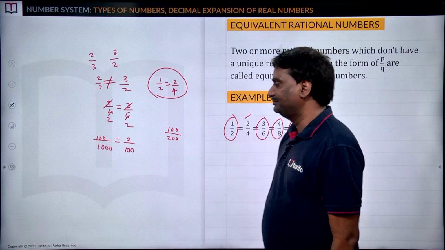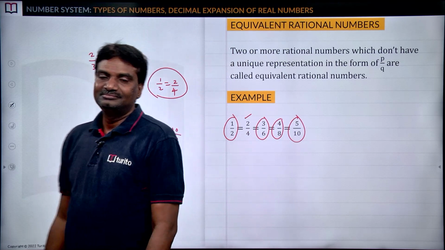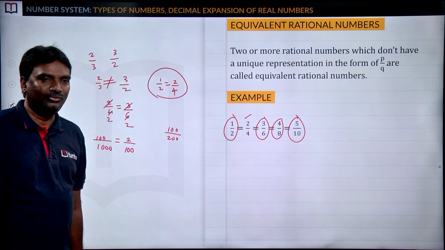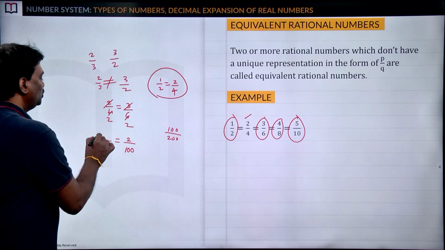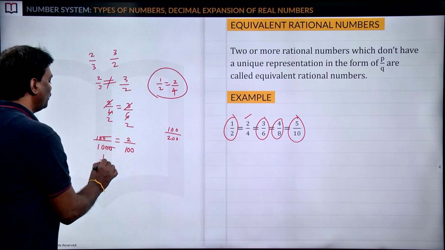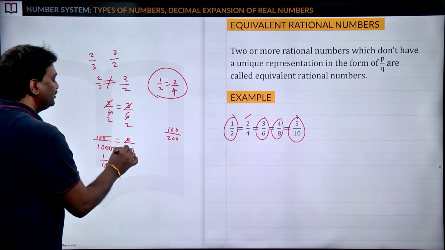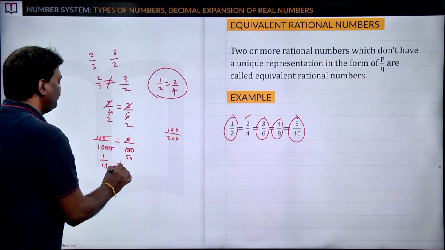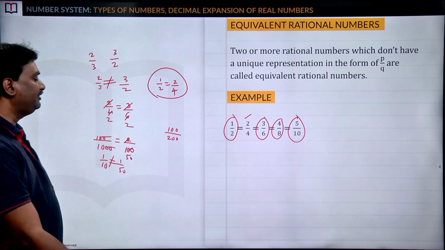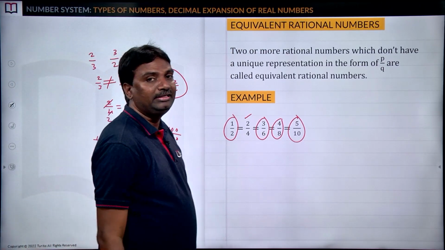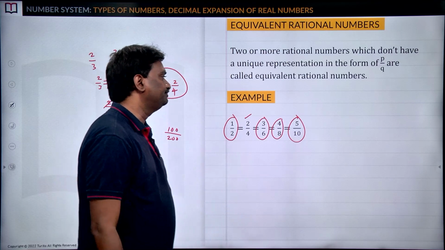What is your answer? Oh no, that's wrong. Let us check once. You can cancel 2 zeros. We got 1 by 10 as LHS. Here 2 5s are 10, so 1 by 50. Clearly we can say these two are not equal. That's why we can say they are not equivalent rational numbers.